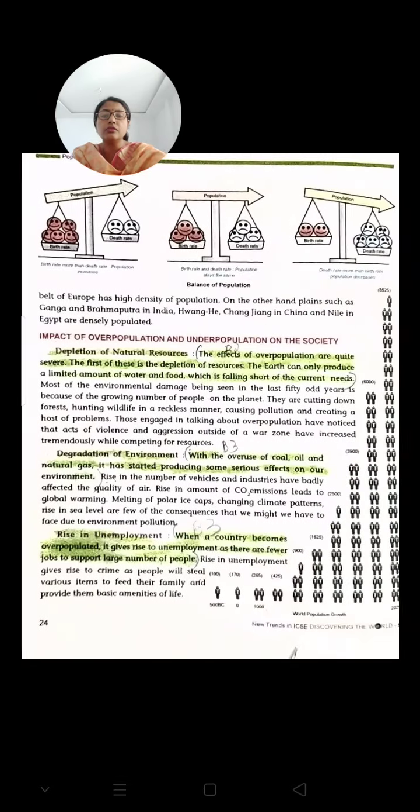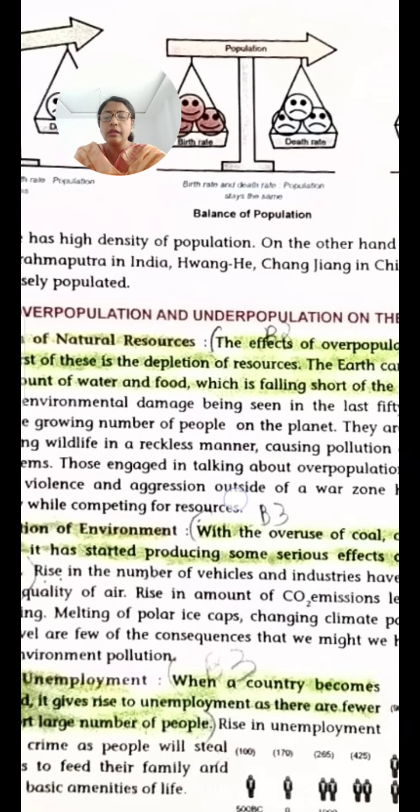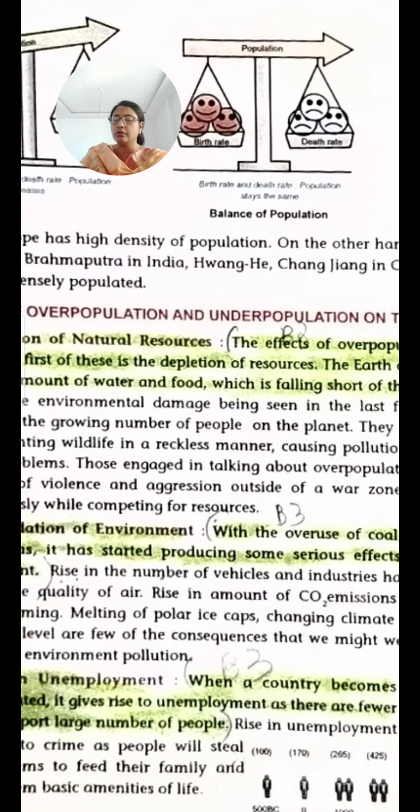Okay. Now, what is this? The impact of overpopulation and underpopulation on the society. When the society is overpopulated, what happens? Now, the effects of overpopulation are quite severe. You may underline. The first of these is the depletion of resources.